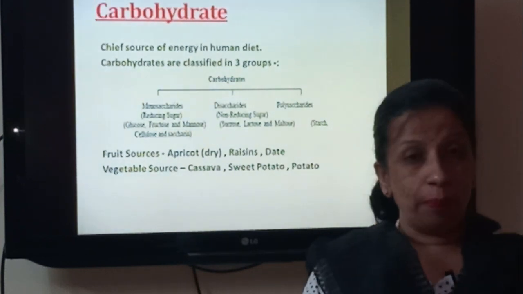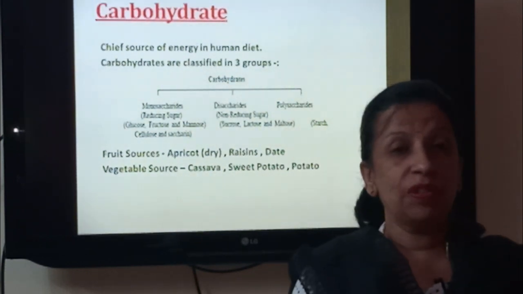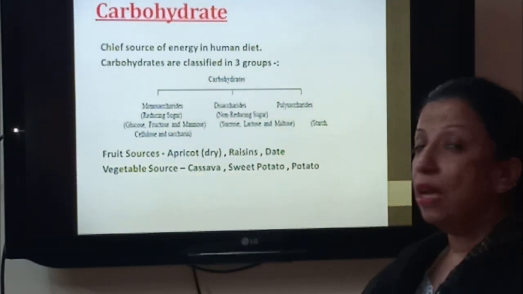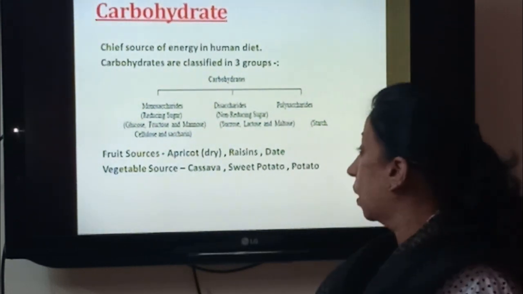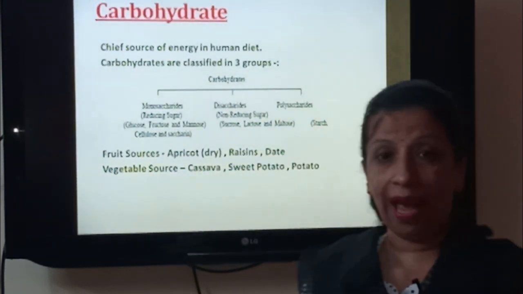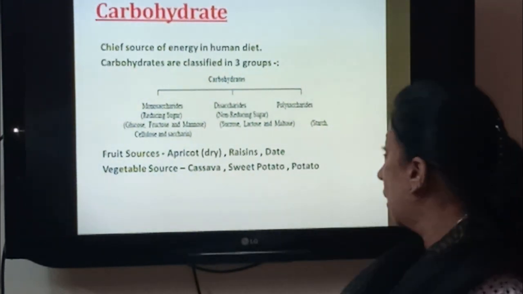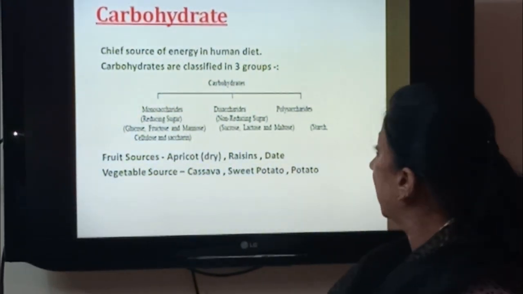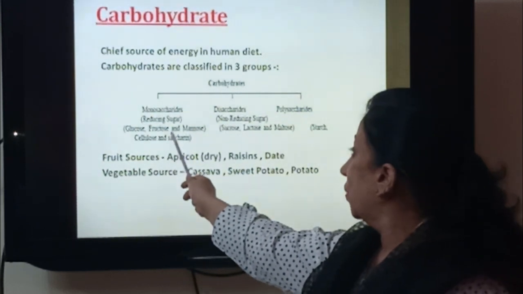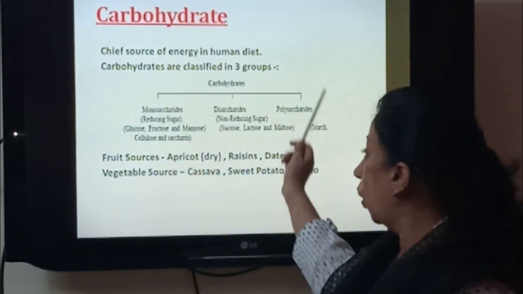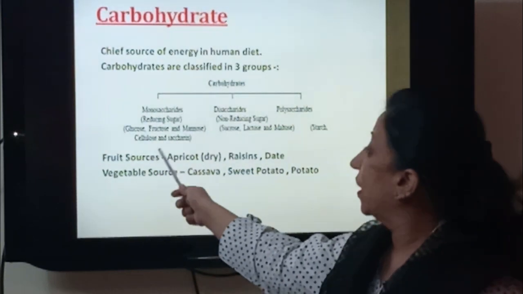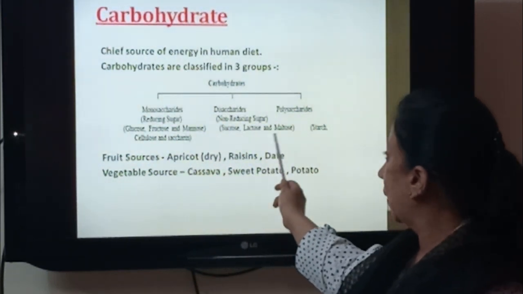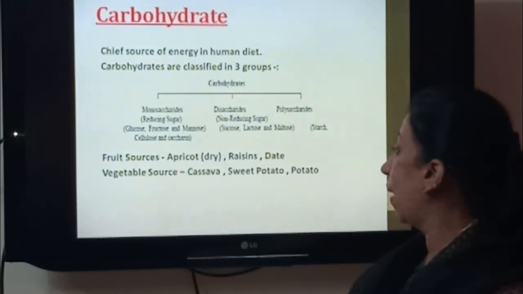So coming to the next topic, we are going to deal with certain elements which are essential in our diet, that is the nutritive value which we get from fruit crops and vegetable crops or horticulture crops. The first one is carbohydrates. I think all of you know what are carbohydrates. So they are the chief source of energy in human diet, and carbohydrates are basically divided into three categories: monosaccharides, disaccharides and polysaccharides. So monosaccharides, you have examples like glucose, fructose, mannose. Disaccharides, sucrose, lactose and maltose, and under polysaccharides we have starch.